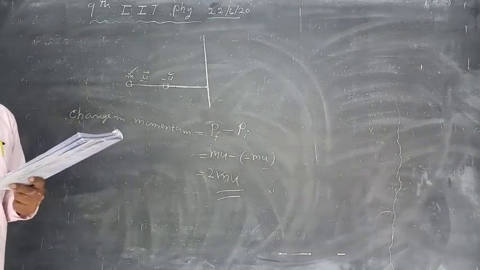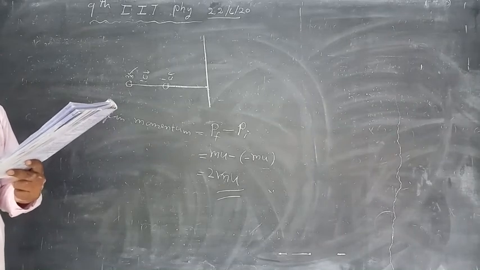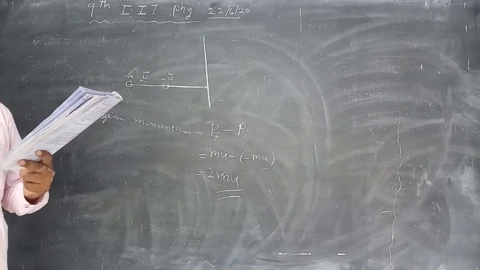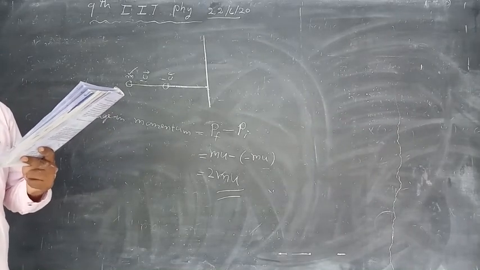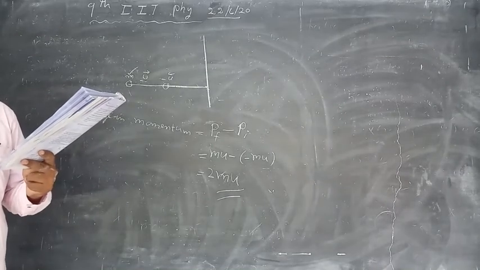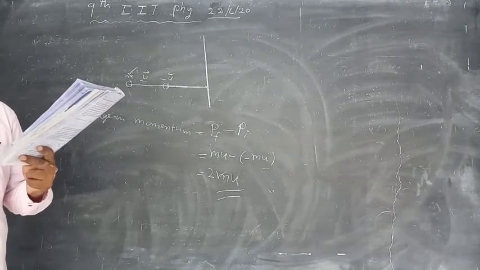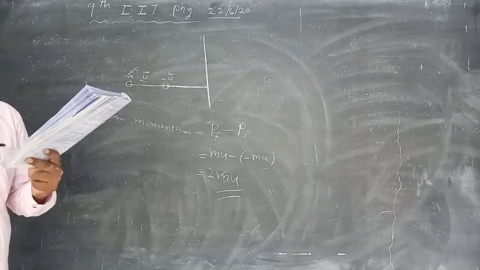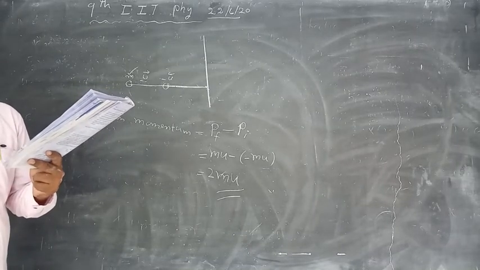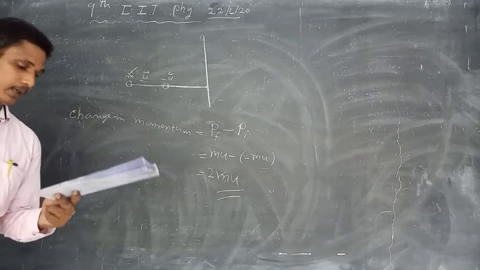Next, seventh bit. A bullet of mass 5 grams is fired at a velocity of 900 meter per second from a rifle of mass 2.5 kg. What is the recoil velocity of the rifle?